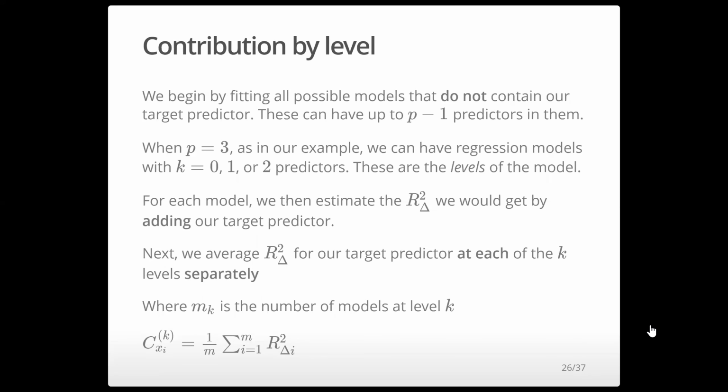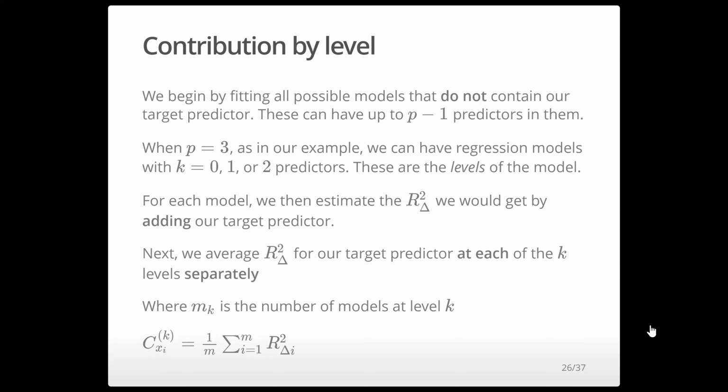The way we're going to do this is we're going to begin by fitting all possible models that do not contain our target predictor. These can each have up to p-1 predictors, because we have one focal predictor we want to figure out how important it is. So we're first going to fit all models that don't have that predictor. In our example, p equals 3. That means we can have regression models that have either 0, 1, or 2 predictors to start with. These are considered the levels of the model. For each of these models, we can estimate the R square change we would get by adding the predictor of interest. Next we are going to average the delta R squared for our target predictor at each of the k levels separately.